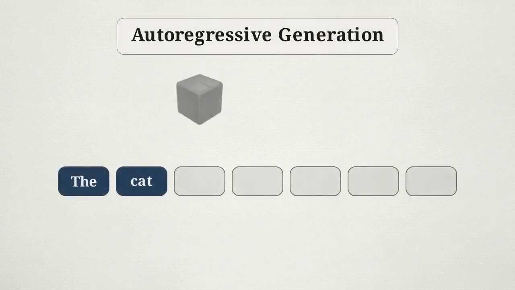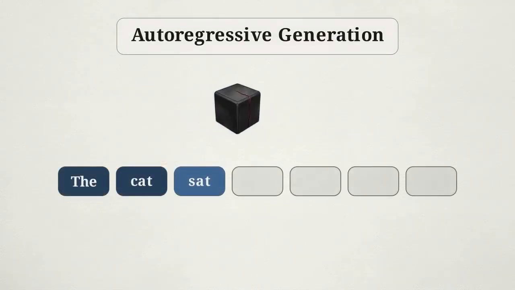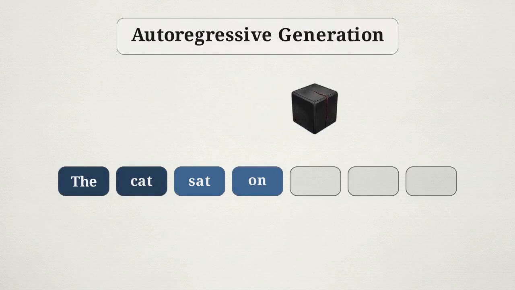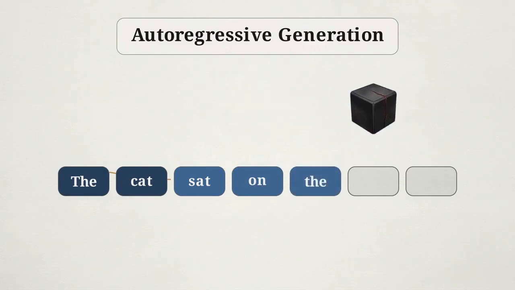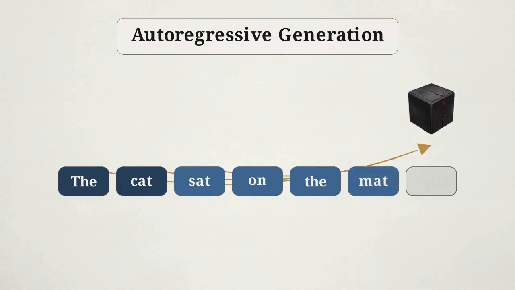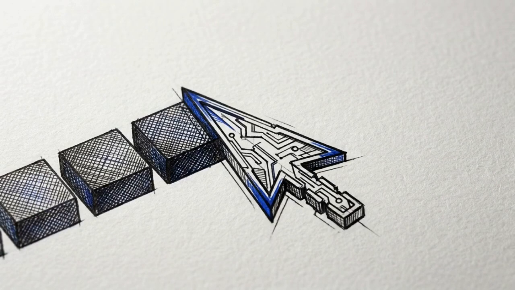Standard large language model generation follows this same trajectory. It is a strict left-to-right, auto-regressive process where the model predicts a single token at a time based on the sequence that came before it. This linear momentum is the system's core limitation.